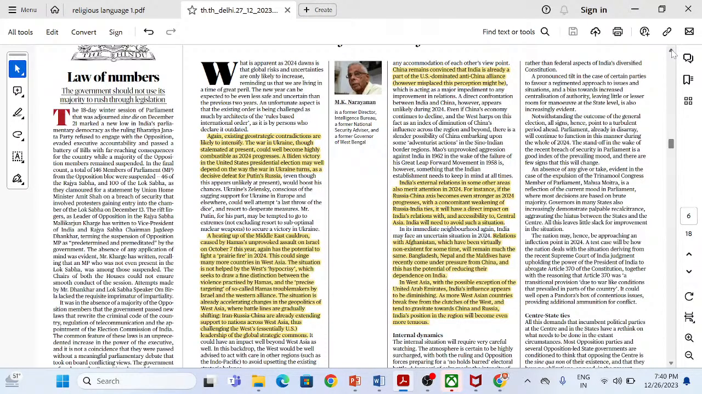Plus, it will also have a direct impact on India's relation and accessibility to Central Asia. This is the point that we have to understand, that China has now become a very global player.